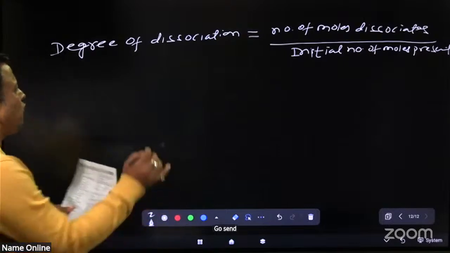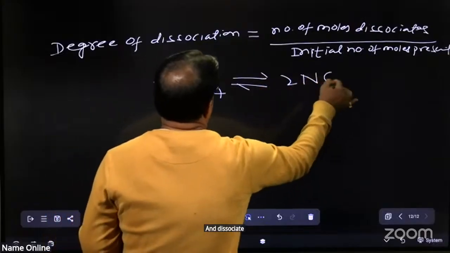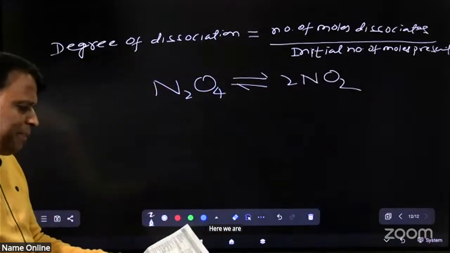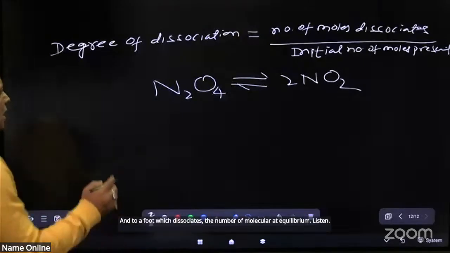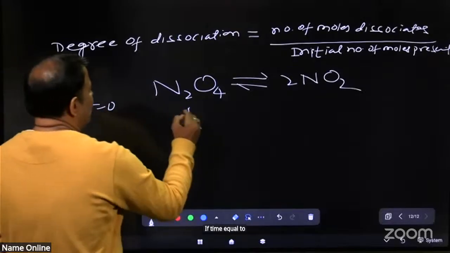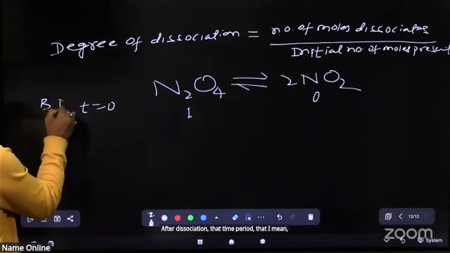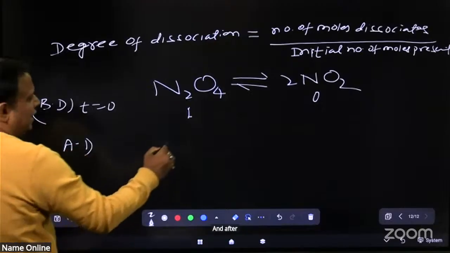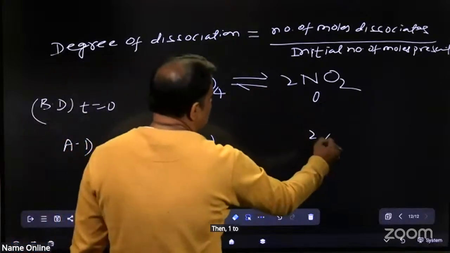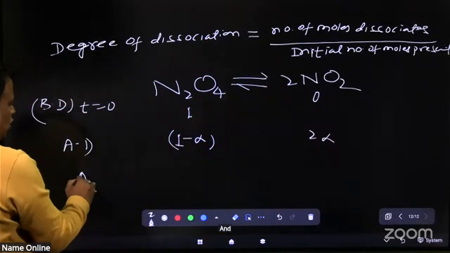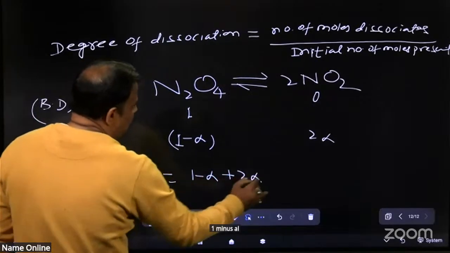The question is N2O4 dissociating into 2NO2. Calculate the number of molecules at equilibrium. Listen. At time equal to 0, before dissociation, it is 1 and 0. After dissociation, it is 1 minus alpha, and then 2 alpha. Total moles at equilibrium, after dissociation, is 1 minus alpha plus 2 alpha.